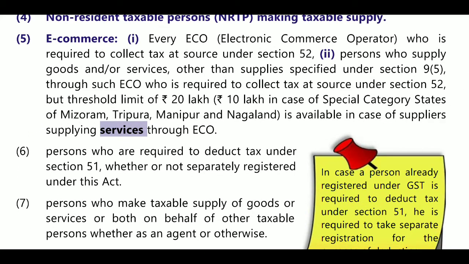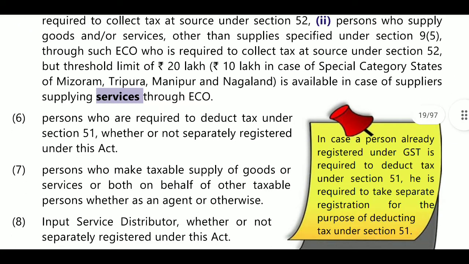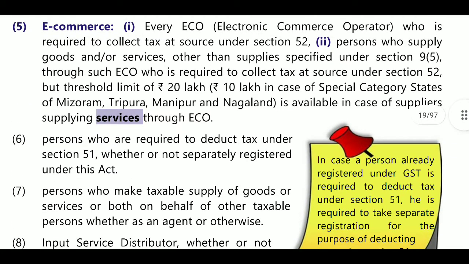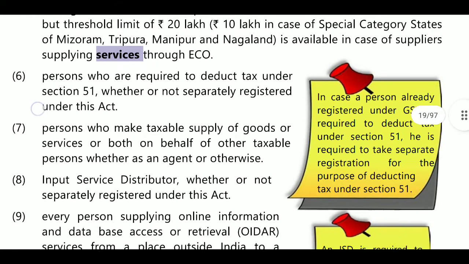Next, persons who are required to deduct tax under section 51, that is the TDS deductor under section 51, must get registration under GST.